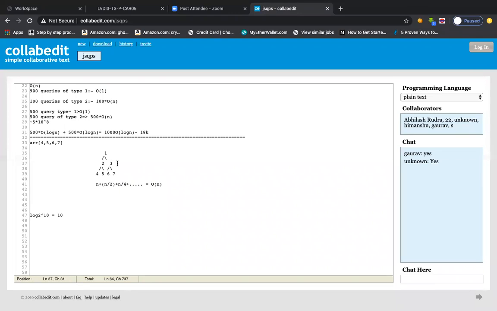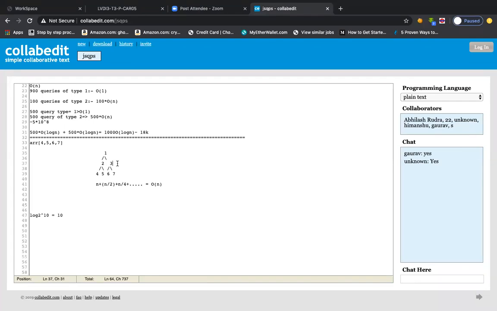Ganesh, for you only, I'm solving one other case. Some student says, sir, what will be the solution if you want to do a particular operation for the second, third and fourth elements, that is 5, 6 and 7? 5, 6, 7 are not coming under a particular representative. No node exists that is responsible for all 3 elements 5, 6, 7.